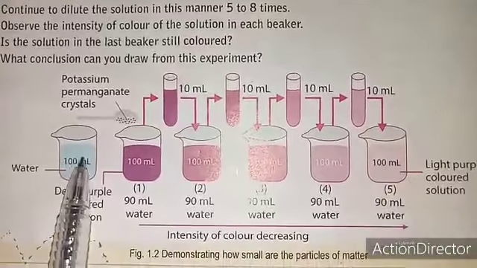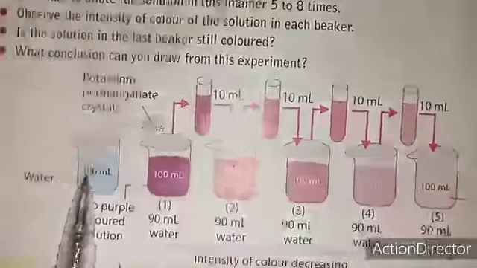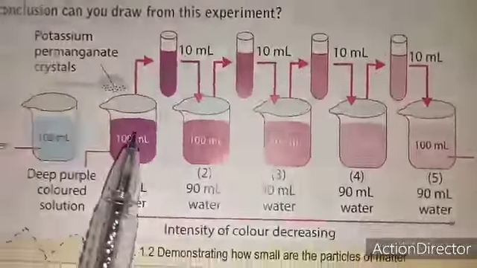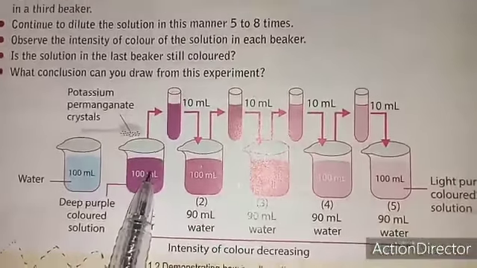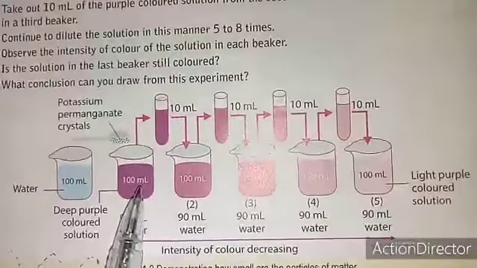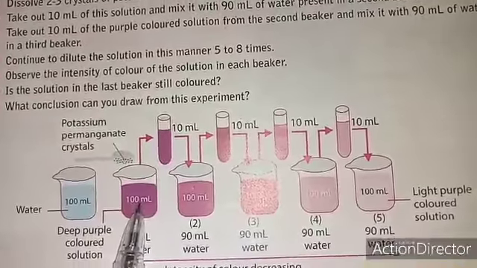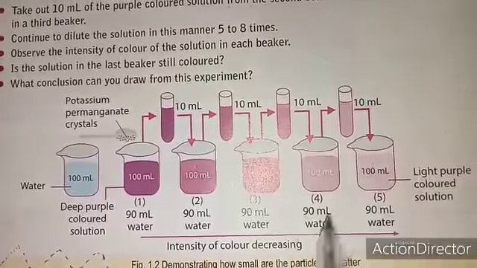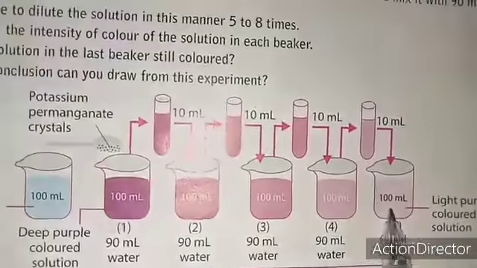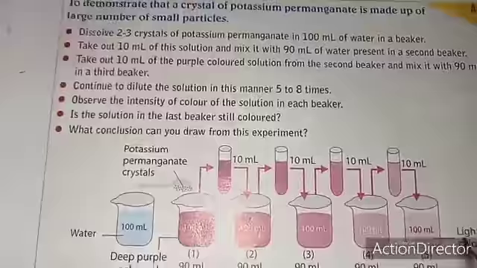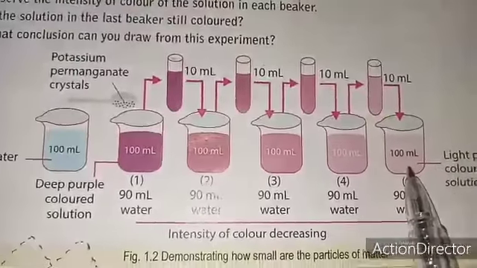Now take some solution from the first beaker and put it into the second beaker, where it dissolves. Then again take some solution from the second beaker, put it into the third, and so on, until the color of the potassium permanganate solution is still lightly seen in the last beaker.